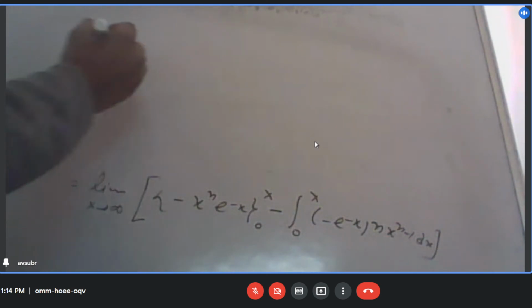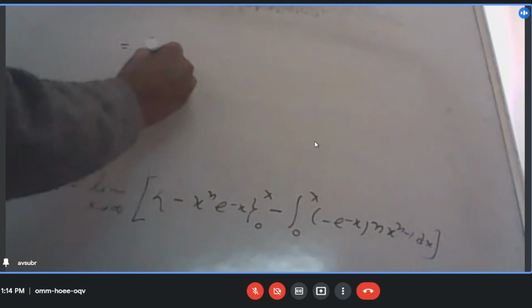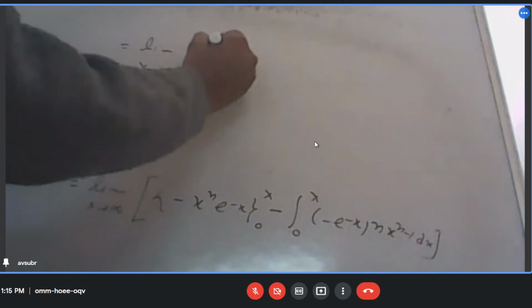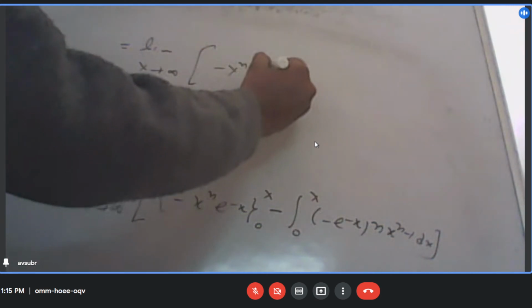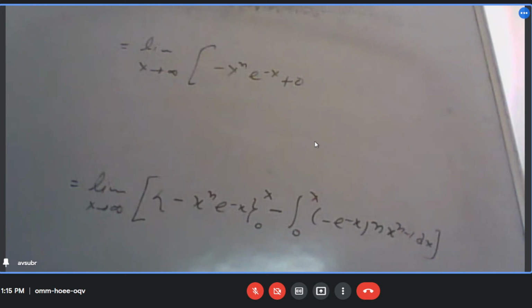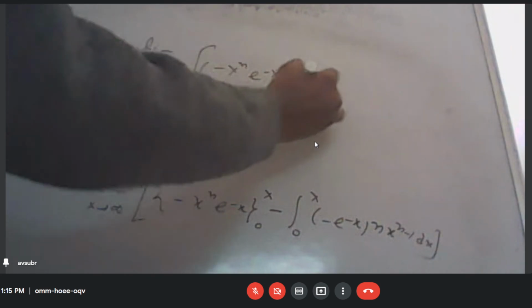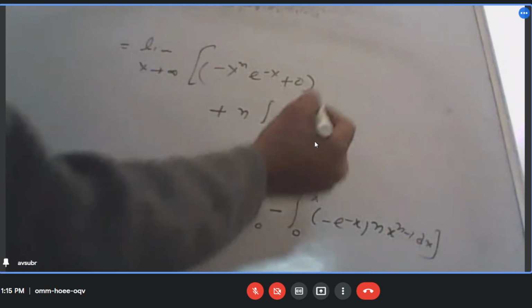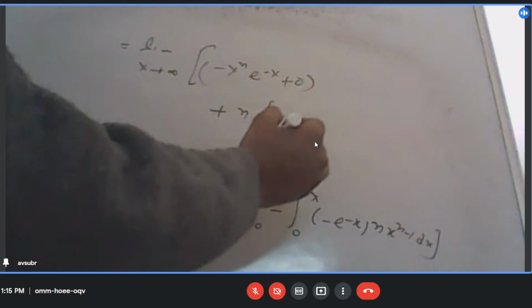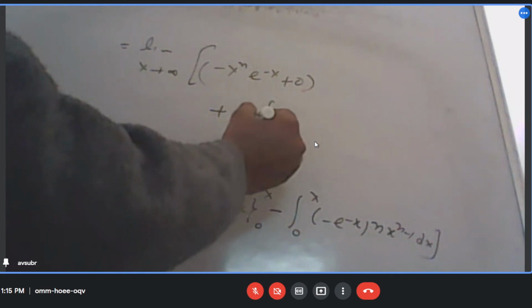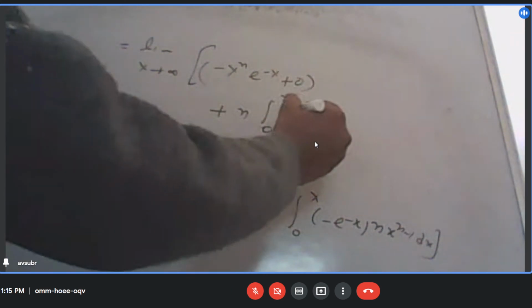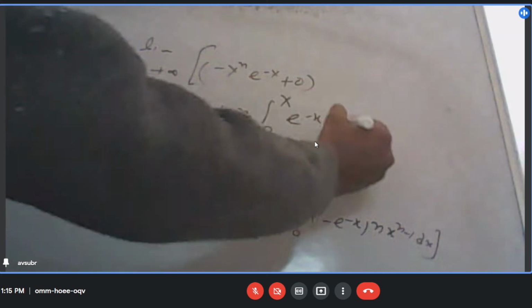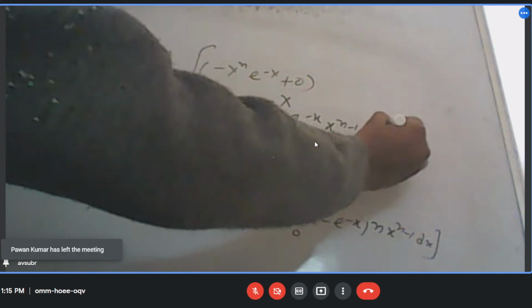Then I can write the limit as x tends to infinity of minus x to the power n e to the power minus x, plus 0, because at x equal to 0 this whole thing will become 0, plus n times the integral from 0 to x of e to the power minus x times x to the power n minus 1 dx.